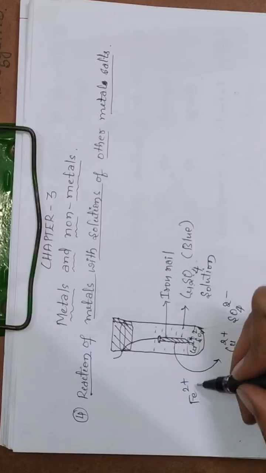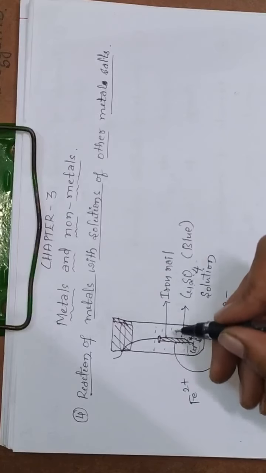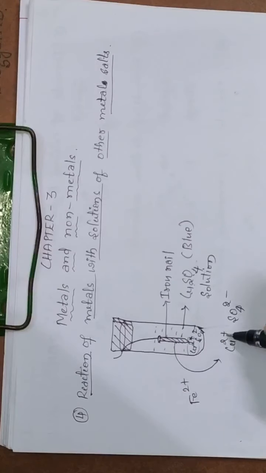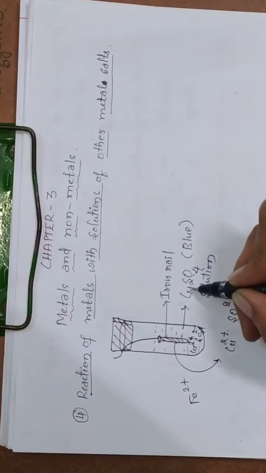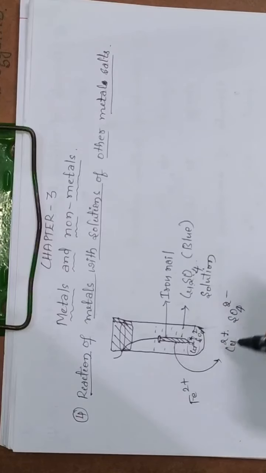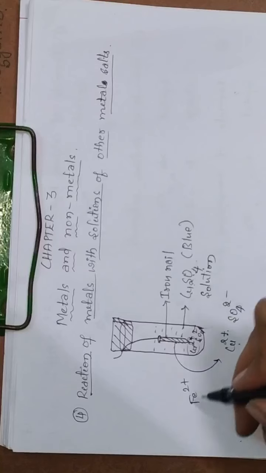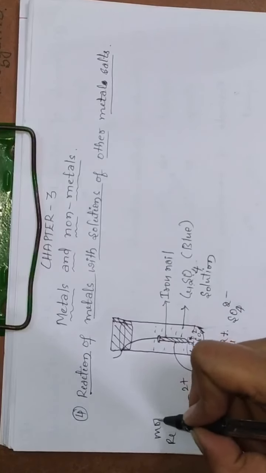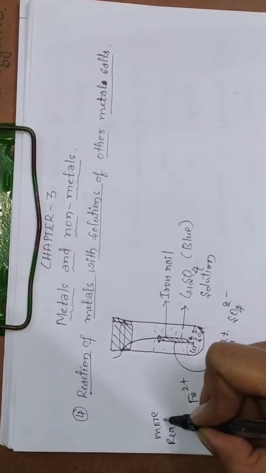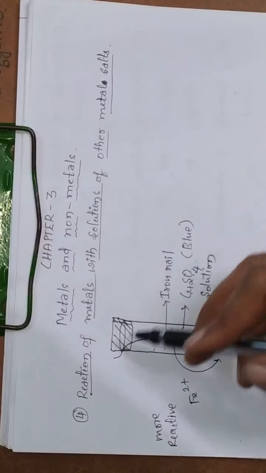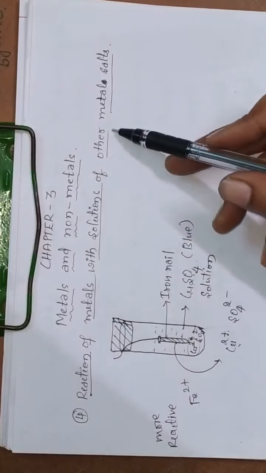The iron nail has iron atoms, and these will displace the copper ions present in copper sulfate solution, because iron is more reactive than copper.